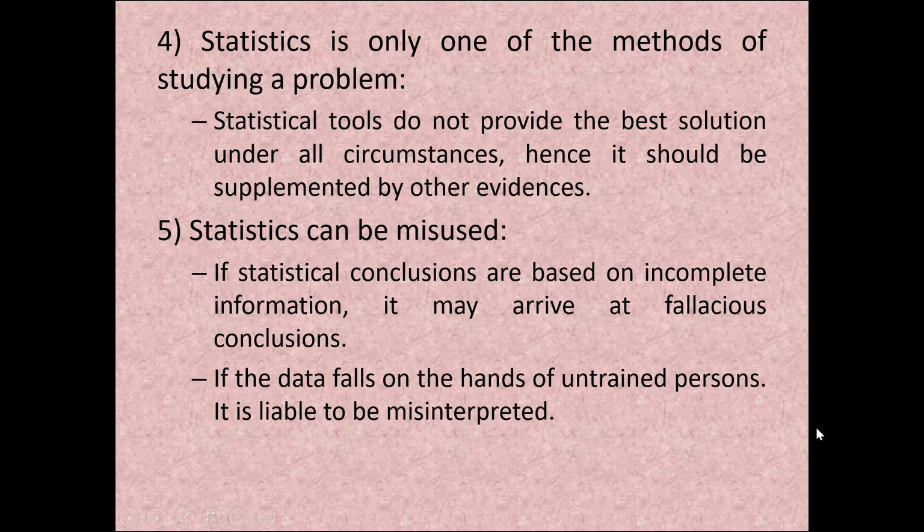And the fourth limitation is that it is only one of the methods of studying a problem. Whenever there is a problem, statistics is not the only method, it is one of the methods. The tools do not provide the best solution under all circumstances, and it should be supplemented by some other evidences. And the last limitation is that statistics can be misused. If statistical conclusions are based on incomplete information, we may arrive at a wrong conclusion. For example, we collect the data, put it in a research, and make a conclusion or recommendation. Whenever we do not collect the correct information, and we make a conclusion out of the collected data, if the data is wrong, it may lead to a wrong conclusion.